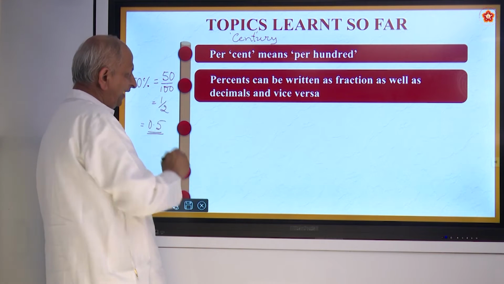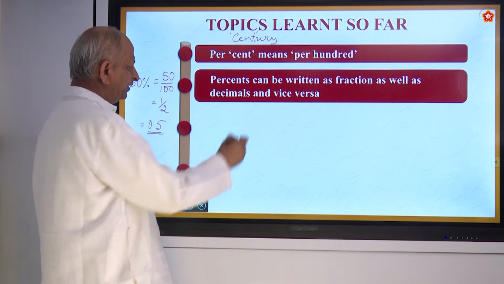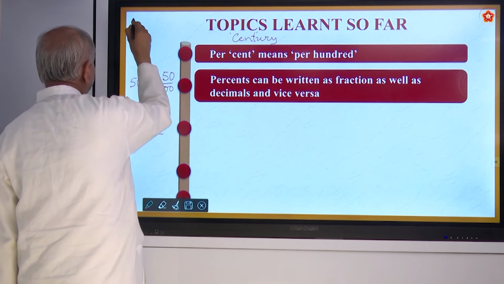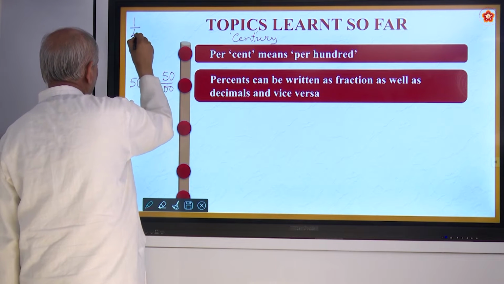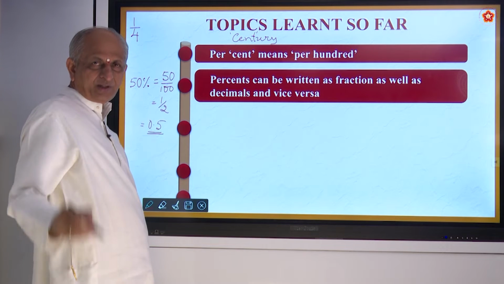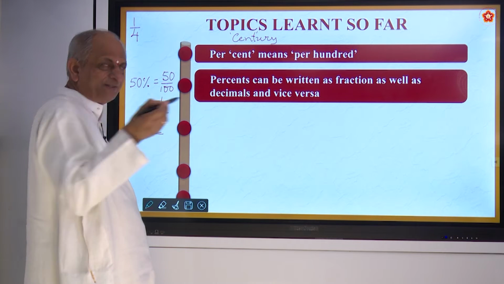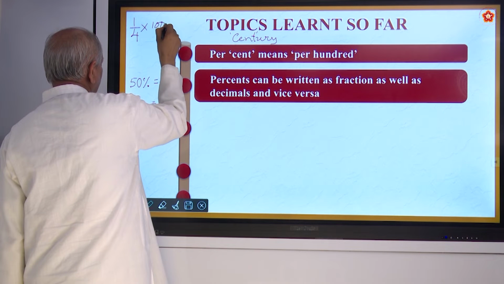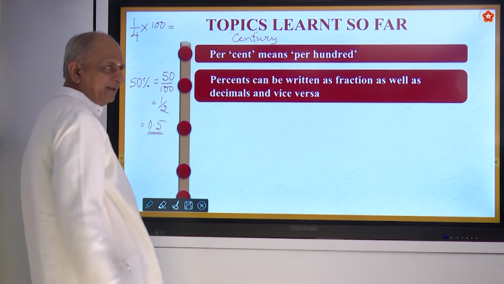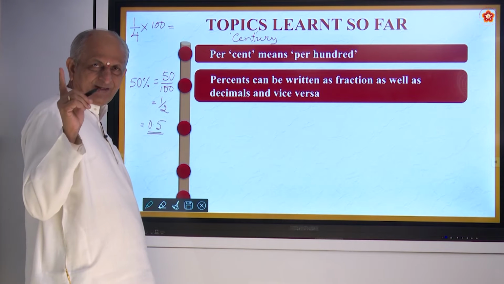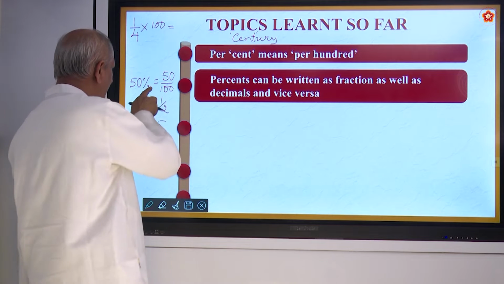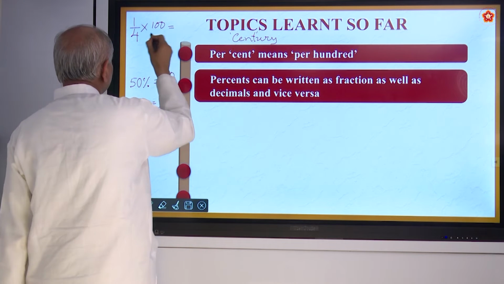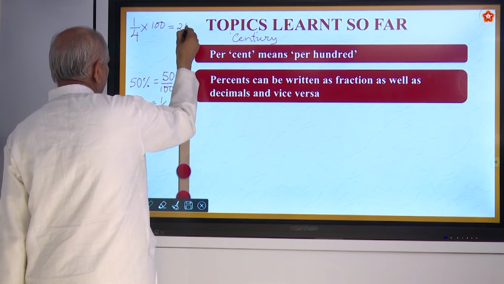The reverse is also possible, that is, vice versa. If a fraction is given, for example 1 by 4, how do we convert it into a percentage? Multiply by 100. So if you want percent, multiply by 100. If you want a fraction or decimal, divide by 100. So this will be equal to 25%.